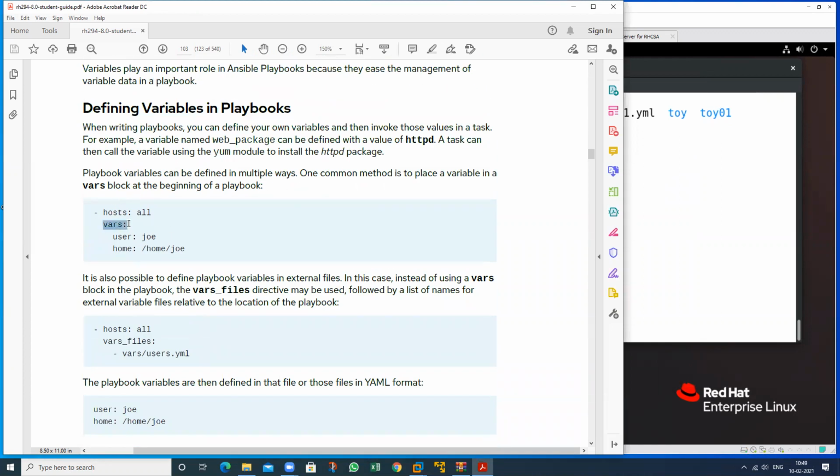This is the name of the variable that we define, and this is the value.